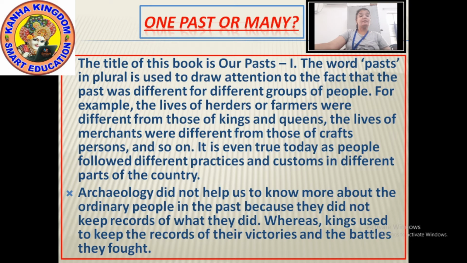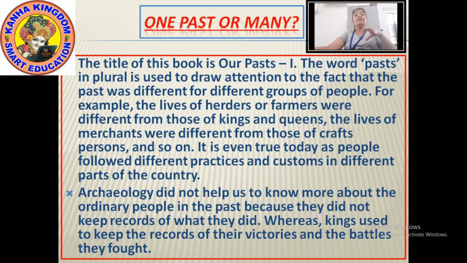Okay? If we take the example of today, in olden times, in ancient times, we have taken the example like the life of farmers and hunters were different from the life of king and queens. But today if we say that the people living in Andaman Islands get their own food from fishing, hunting and collecting forest products.